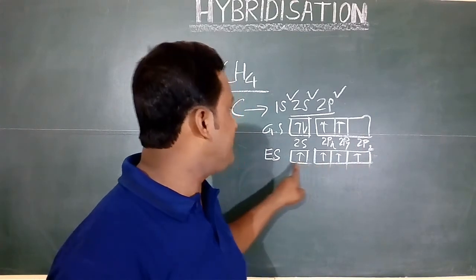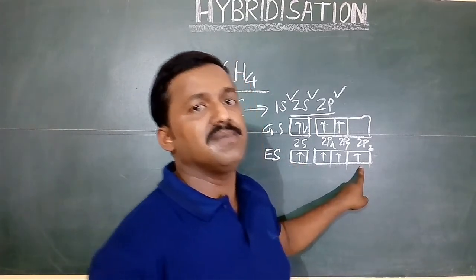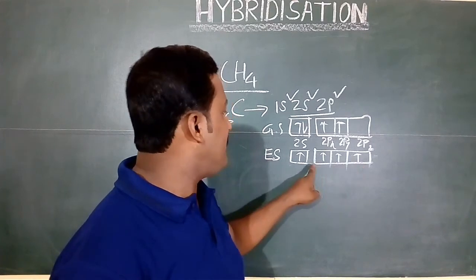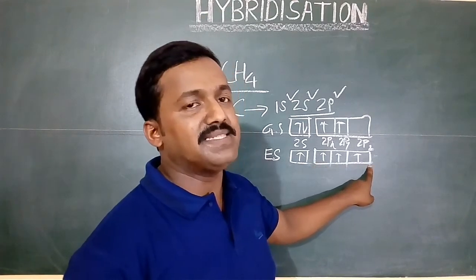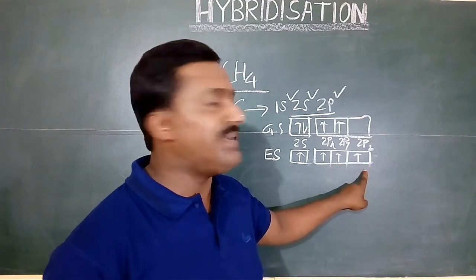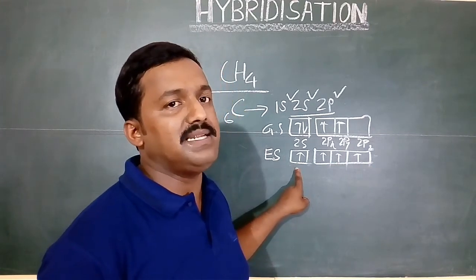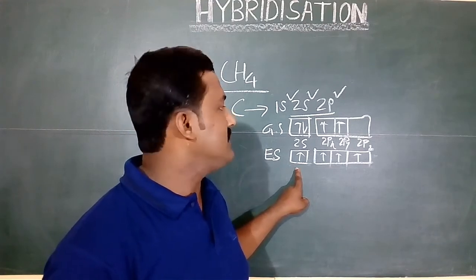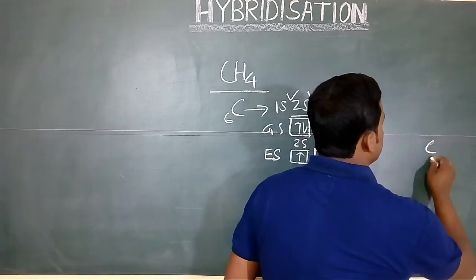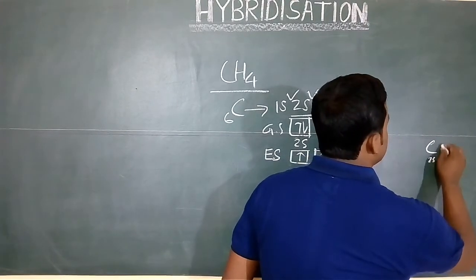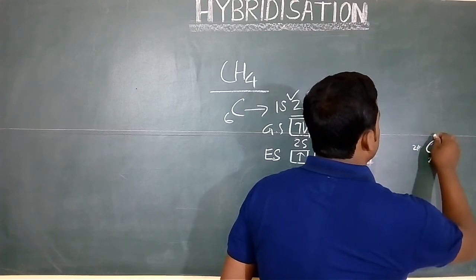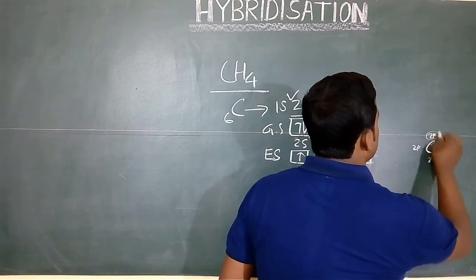So if these electrons are to form methane, then what will occur? As you know, these 3 electrons, 2px, 2py and 2pz, have the same energy, but the 2s electron has energy less than that. So if methane is to form, 2s, 2p, 2p, 2p.